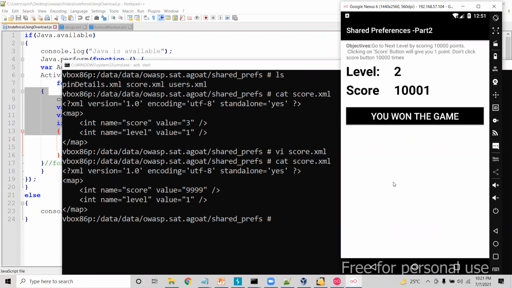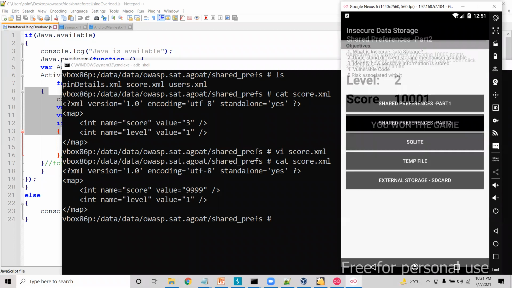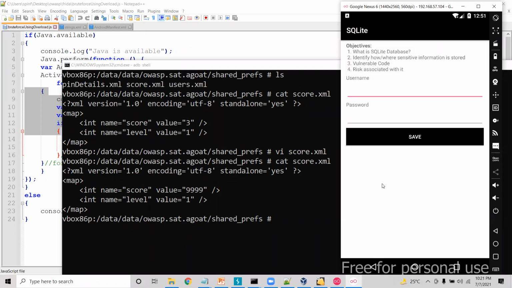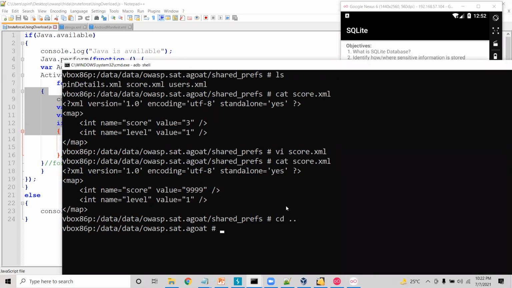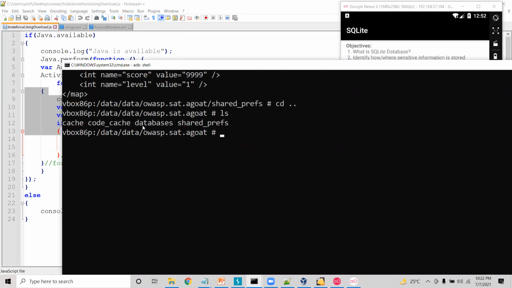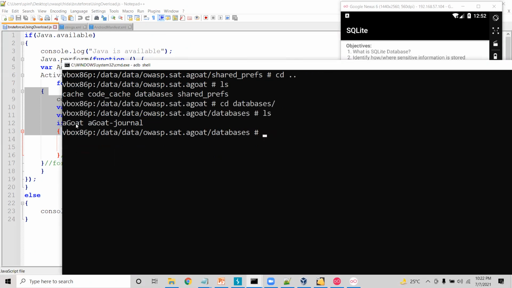So generally when you're playing games, it is a general practice to store the score locally in the device. So just to give the awareness, or the learning activity on that, I have created this particular activity in the Android application. In the same way, SQLite vulnerable, this is also one of the mechanisms available in mobile applications to store the data locally with the help of SQLite. So for example, let me come out of this folder and then list out the files. Here you can see databases. At the moment, we have a database called AGOT.